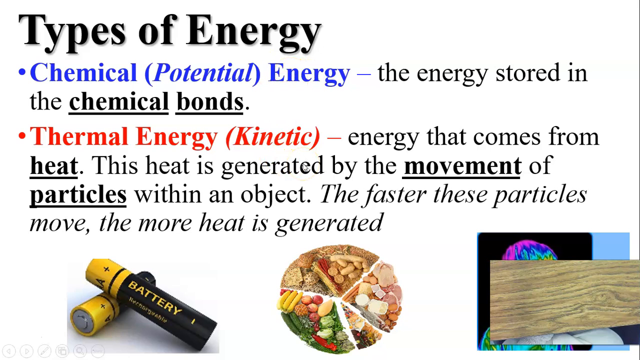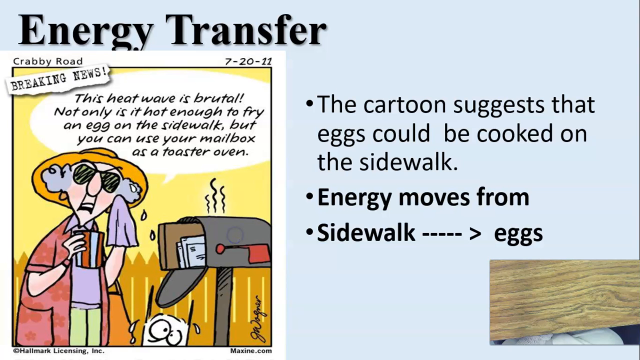Thermal energy is energy that comes from heat. The heat is generated by the movement of particles within an object. Now, everything is in motion. We just don't always see it. Gases have a lot of motion to them. They're in constant random motion. But that's what thermal energy is, energy that comes from heat.